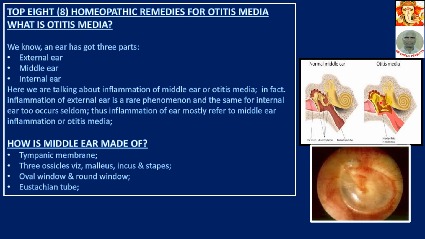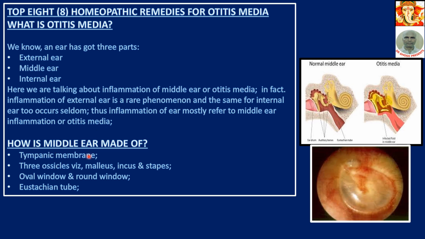Actually, otitis means inflammation of the ear. External otitis is very rare, internal also rare. Otitis media is the most common type of inflammation of the ear. So here we are talking about inflammation of the middle ear, or otitis media. In fact, inflammation of the external ear is a rare phenomenon, and for the internal ear too it occurs seldom. Thus, inflammation of the ear mostly refers to middle ear inflammation, or otitis media.